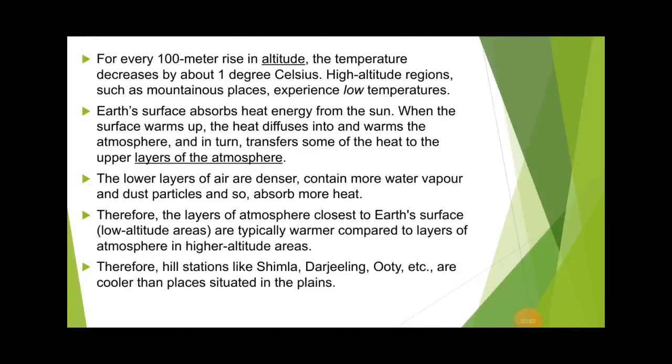The lower layer of air, the troposphere, is denser. It has the maximum amount of air, and the air contains water vapor and dust particles, and because of them the heat is absorbed here more.